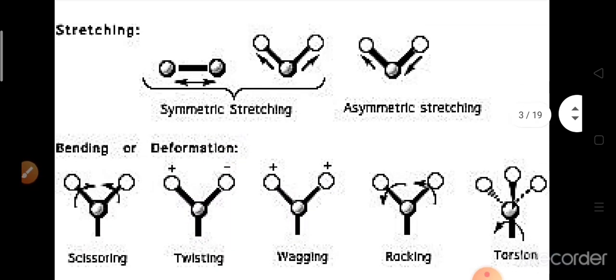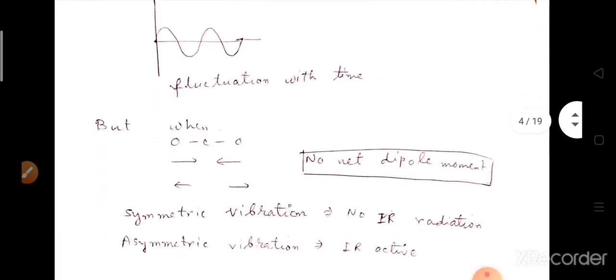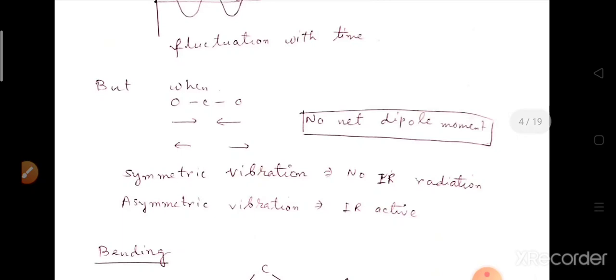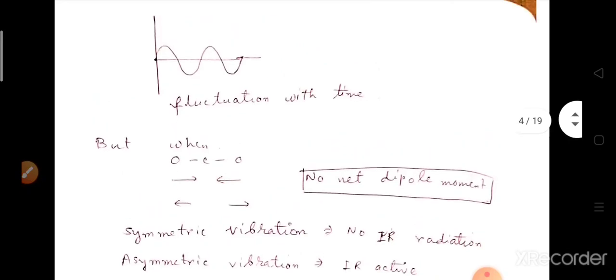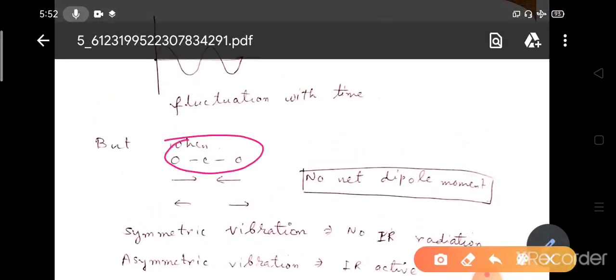These different vibration motions can give you different radiation in terms of IR radiation. Now we should understand how the CO2 molecule can be IR active when it has symmetric vibration. Suppose this is our CO2 molecule. Symmetric vibration means both bonds are compressed. This is R, the internuclear distance between this O and C, and this is the internuclear distance between the other O and C.